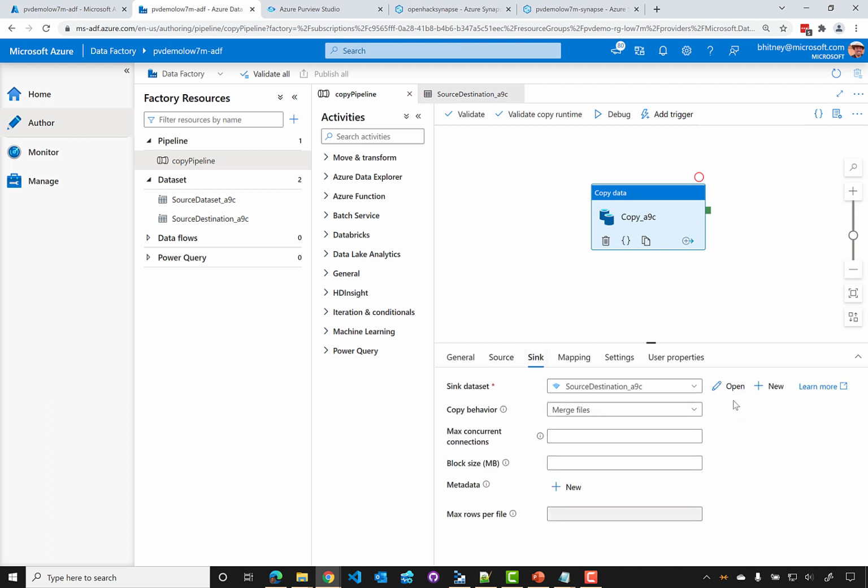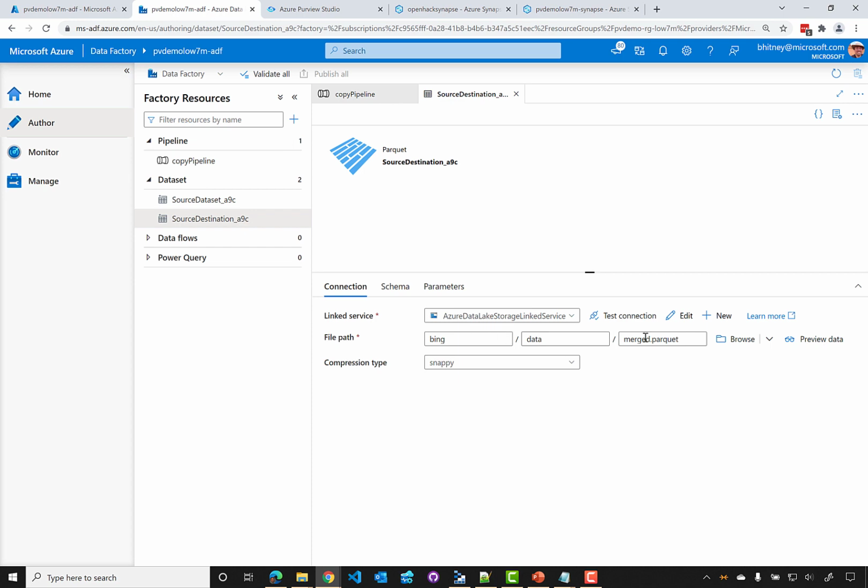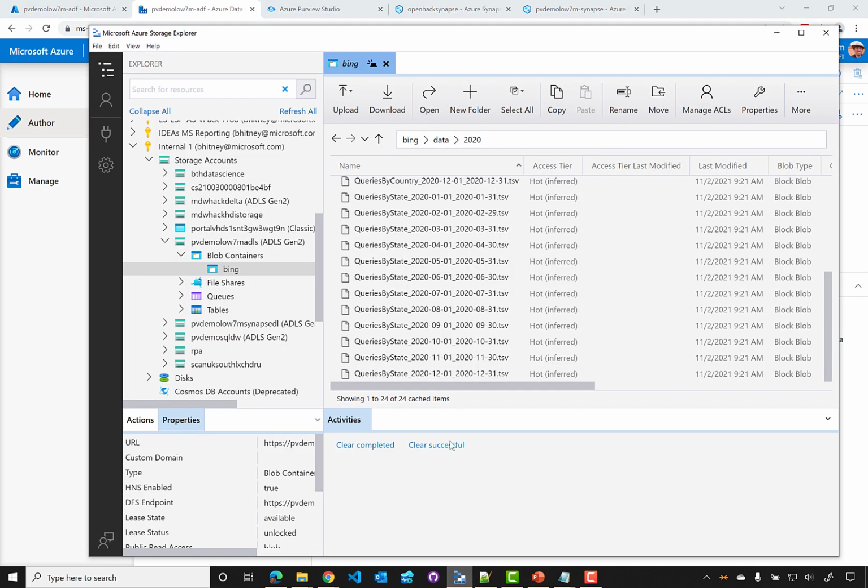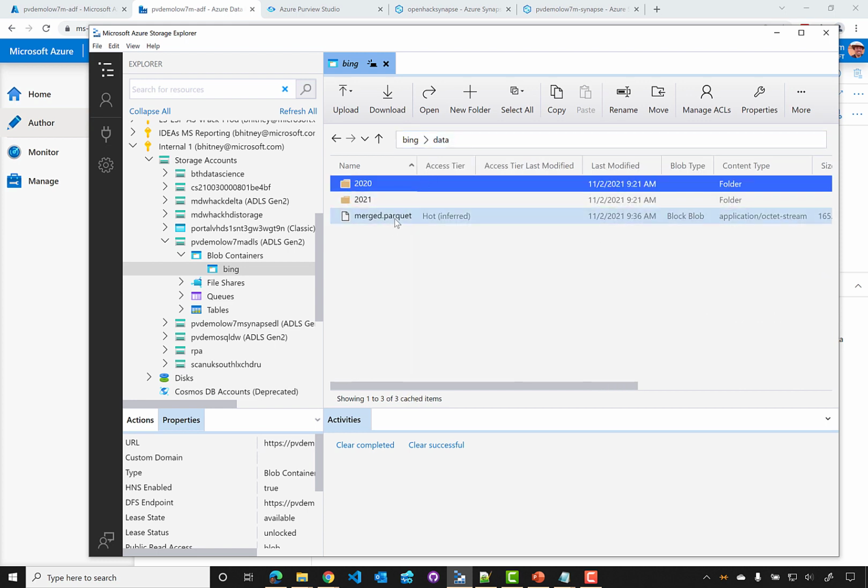We're going to merge them. We can open this up and see we're going to merge everything into merge.parquet, and indeed if we go back to the lake, we can see that file here. So obviously a very simple example.